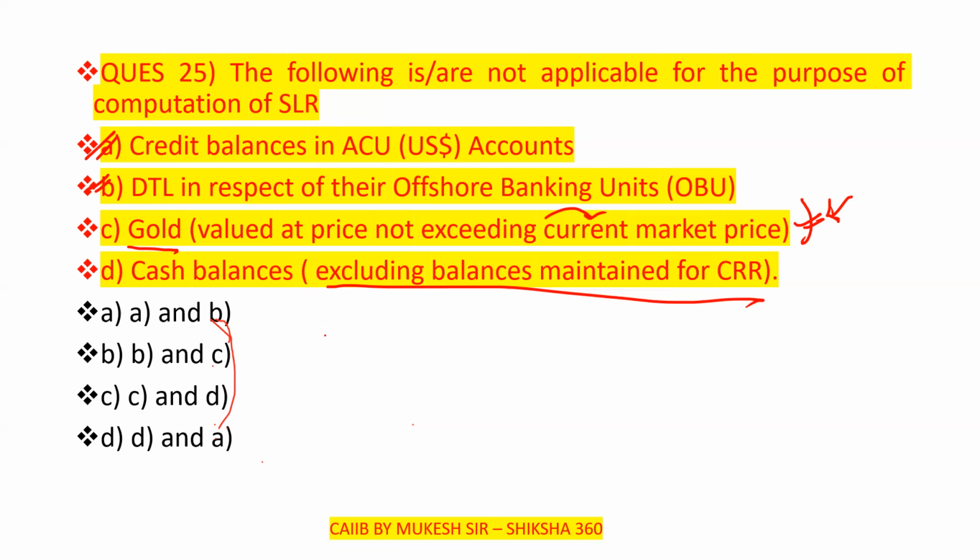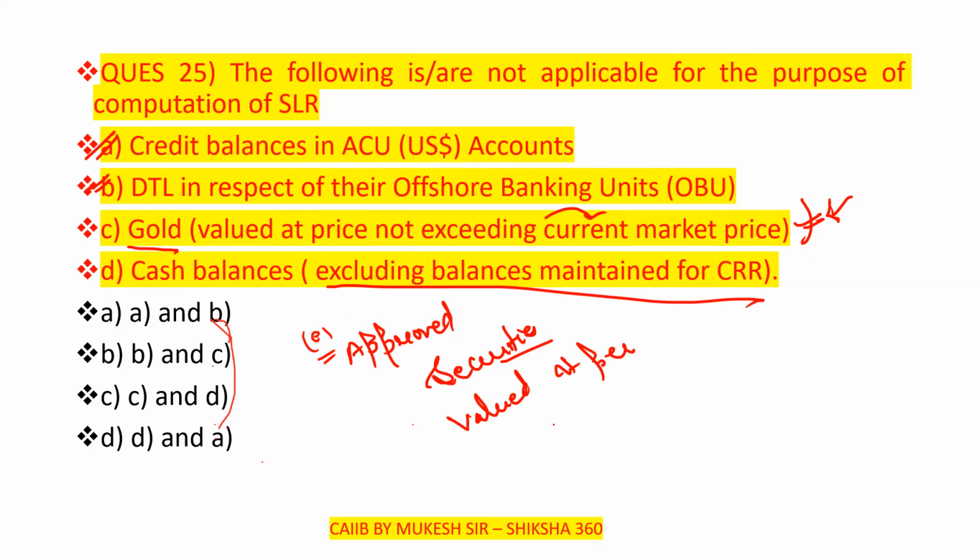Along with that, there is one more point that is applicable: approved securities valued as per norms prescribed by RBI. So C, D, and E are applicable. A and B are not applicable, so option A is the answer.